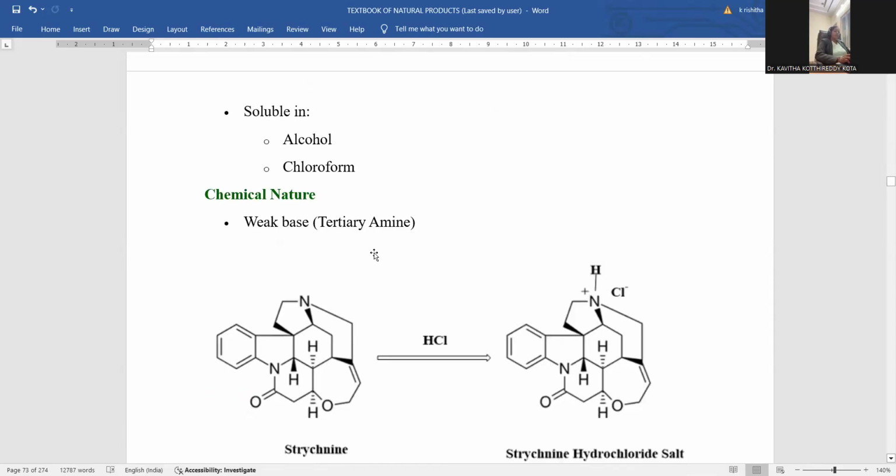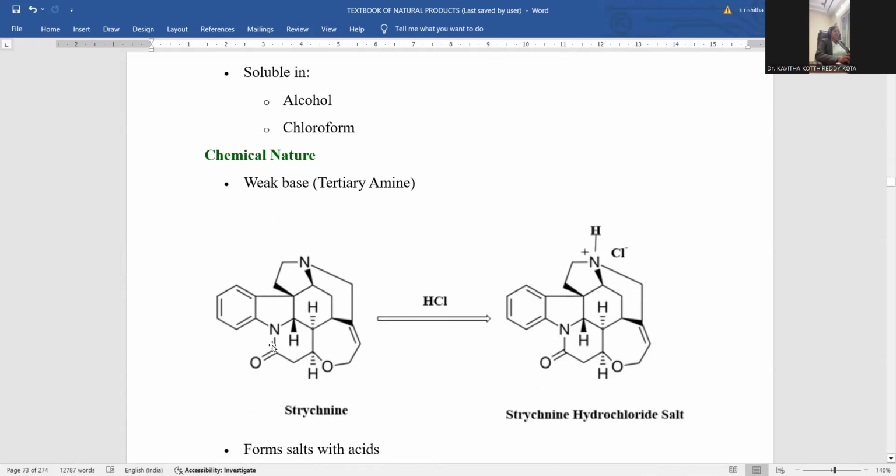And in chemical nature, the nitrogen is a tertiary amine. Tertiary amines are weakly basic in nature because stereochemistry plays a dominating role there. That's the reason why, when treated with hydrochloric acid, the tertiary nitrogen is totally occupied by the surrounding alkyl groups only.